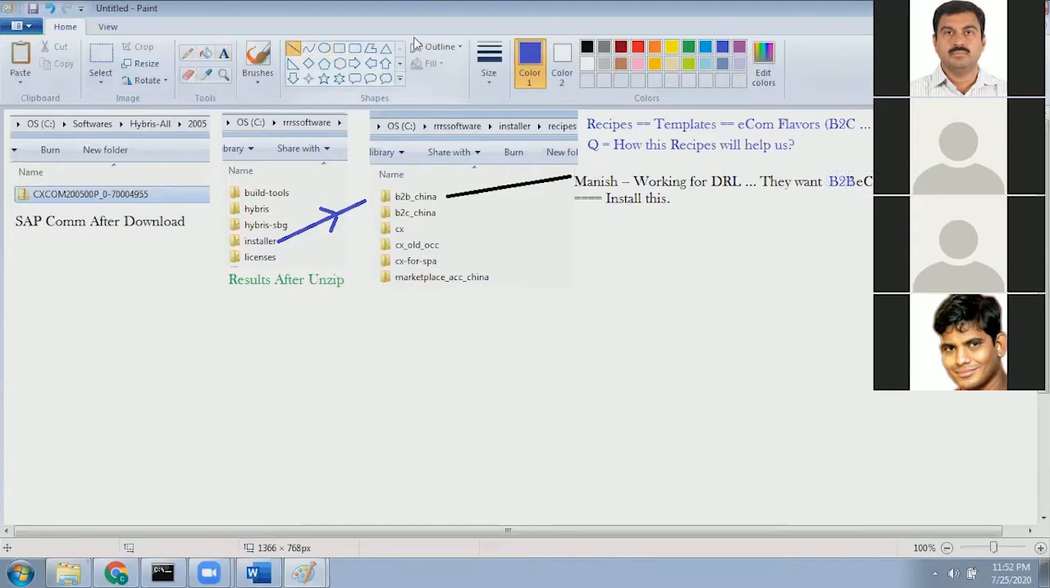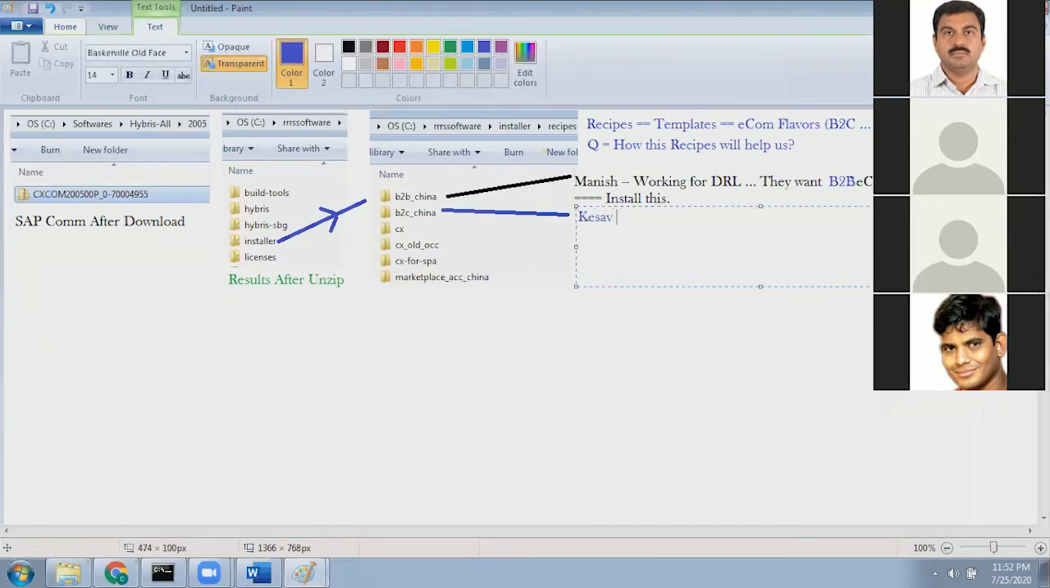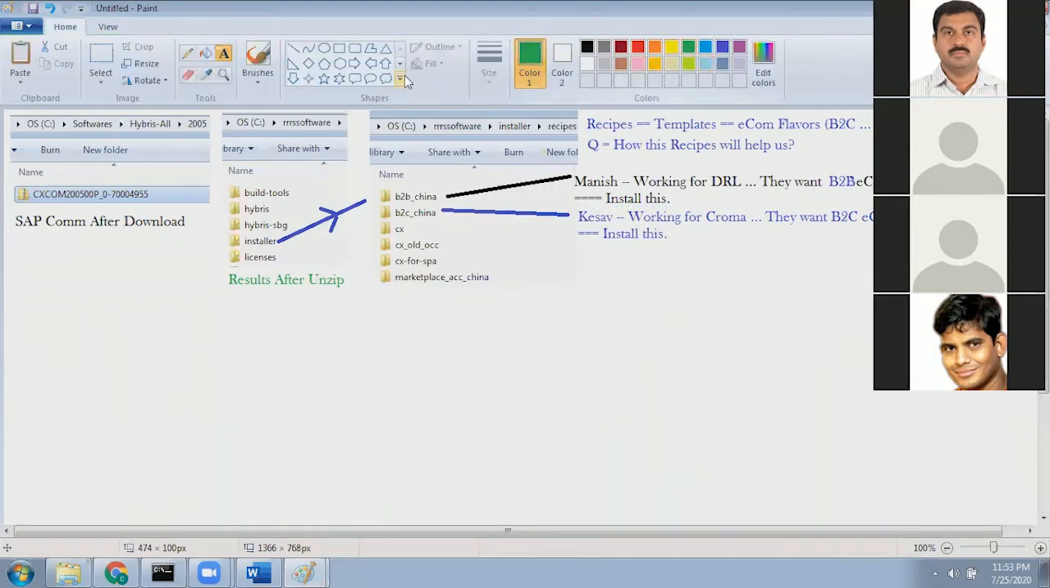Next, let's say Keshav is working for Reliance company or Chroma company. Chroma is using Hybris only, so let's use Chroma. Let's say Keshav is working for Chroma company, and they want a B2C e-commerce site. So if they want a B2C e-commerce site, he will simply install this. What is the advantage of installation? We will understand now.